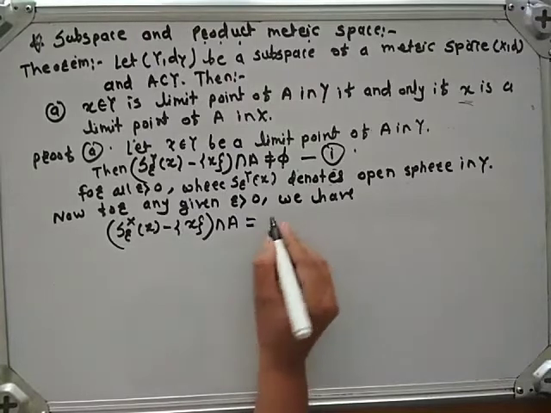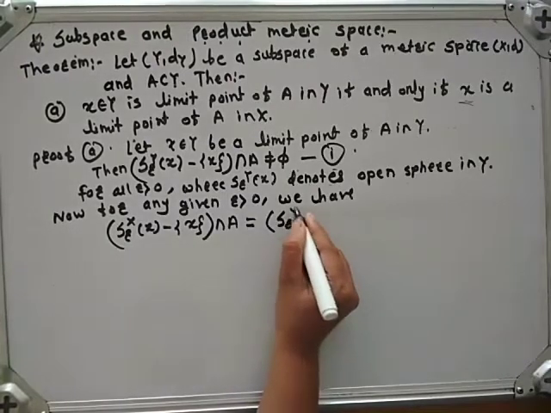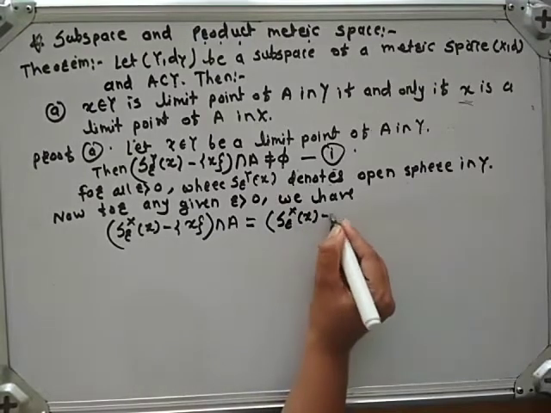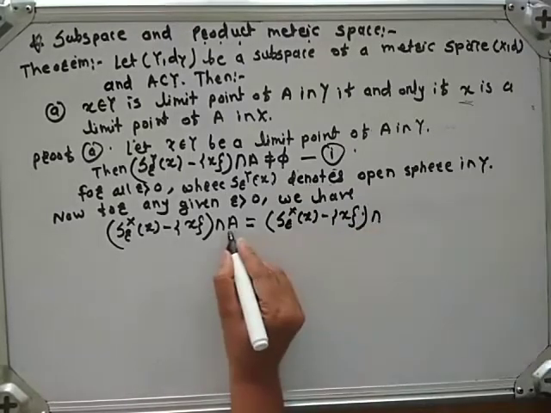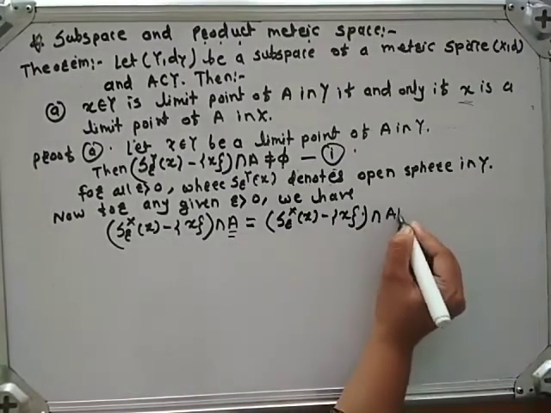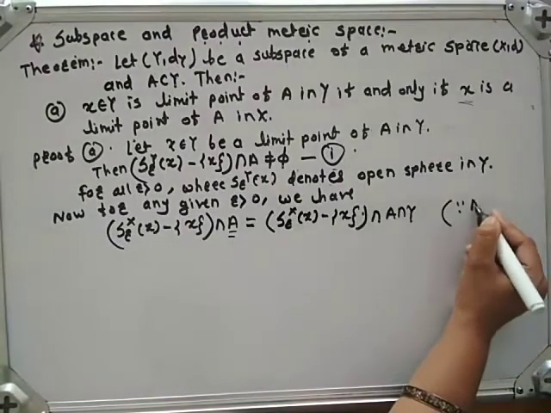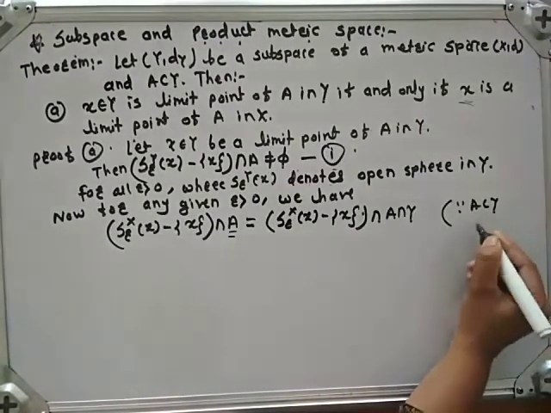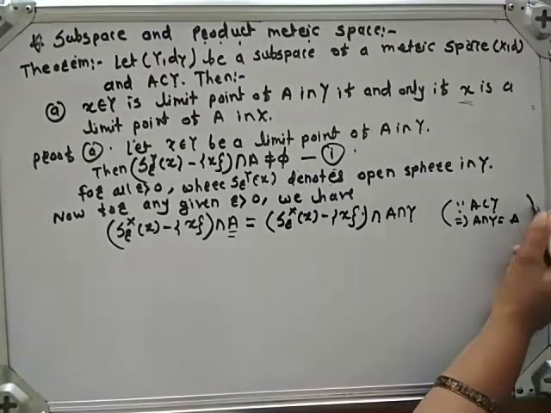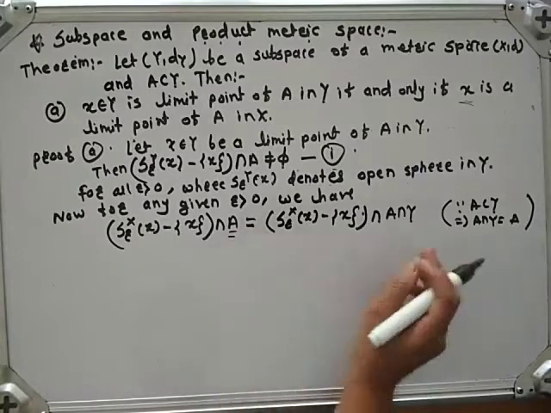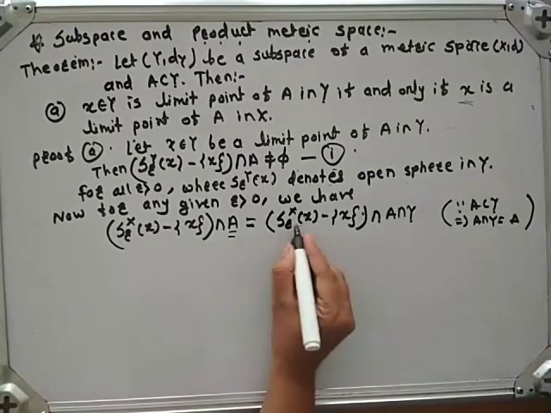Okay. Which is equal to S_r^X(x) minus singleton x intersection A, where this A can be written as A intersection Y. Why is this? Because A is a subset of Y. That implies A intersection Y is nothing but A. So here we can replace A by A intersection Y. Okay.